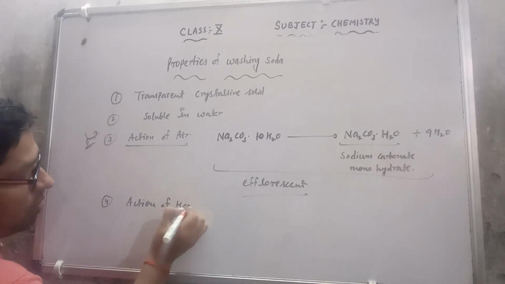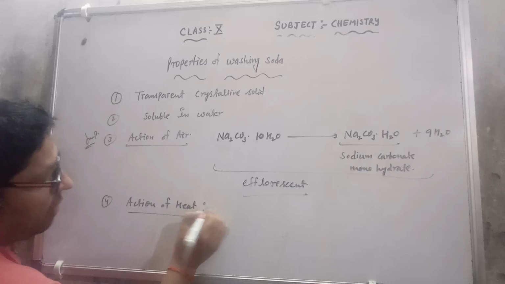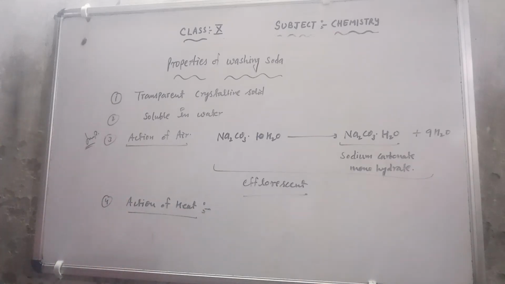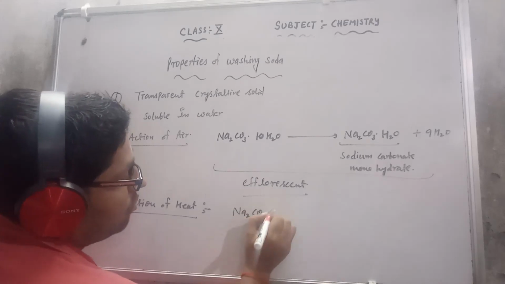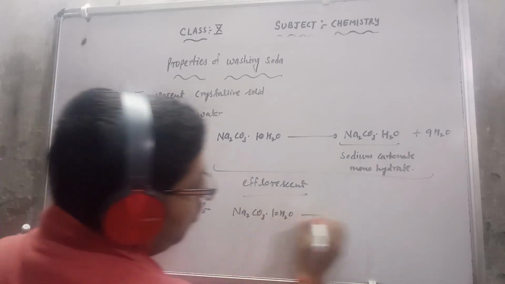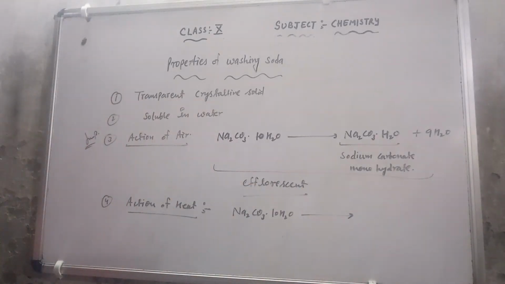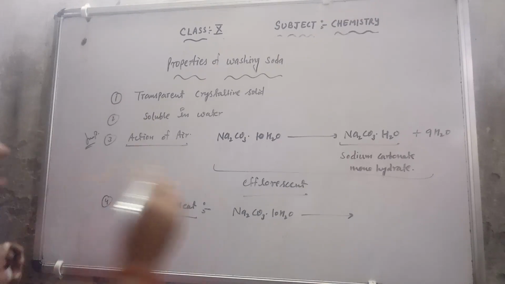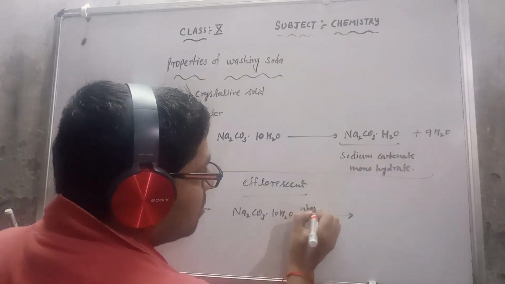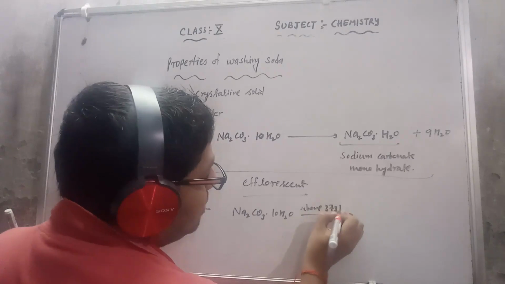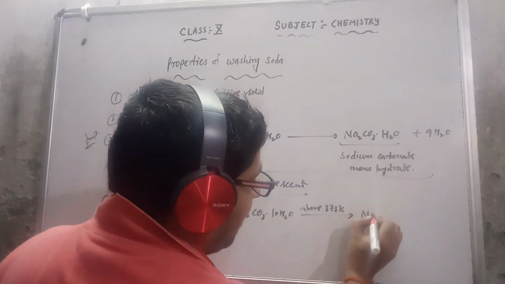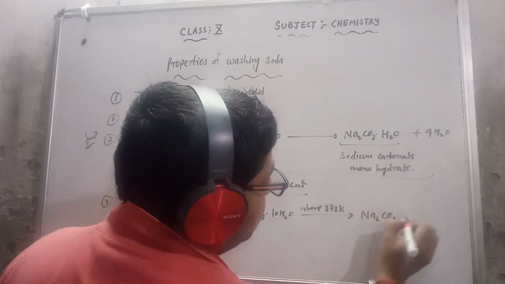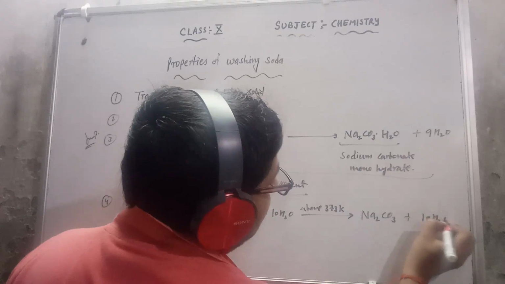By heating washing soda, Na2CO3.10H2O, if the heating is above 373 Kelvin, then all the water molecules are eliminated and we get only Na2CO3.